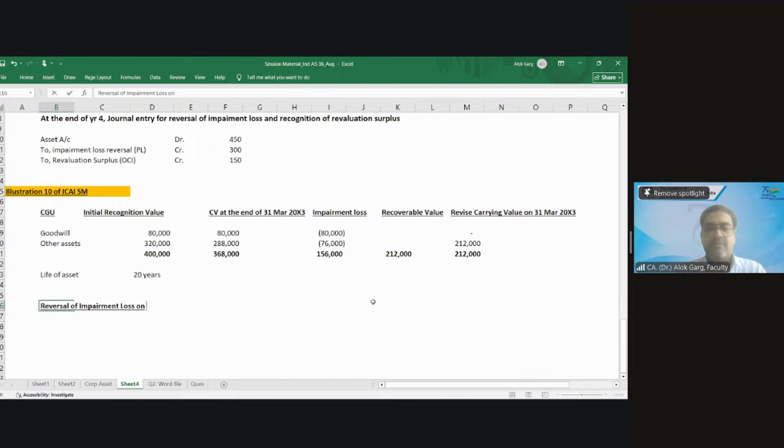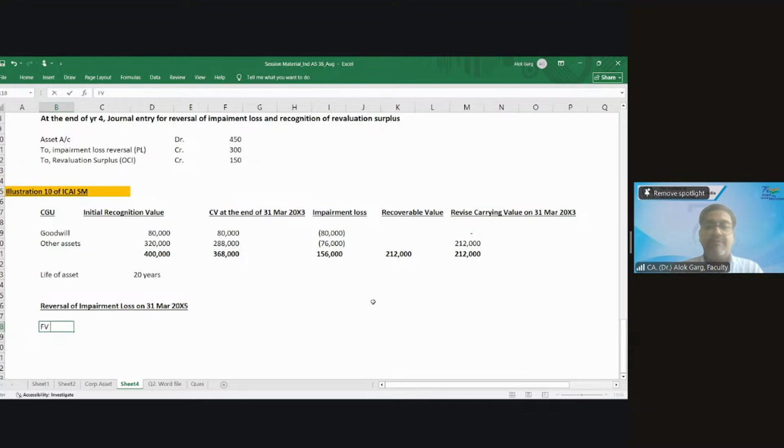On 31st March 20x5, how many years have gone? Total 4 years have gone.